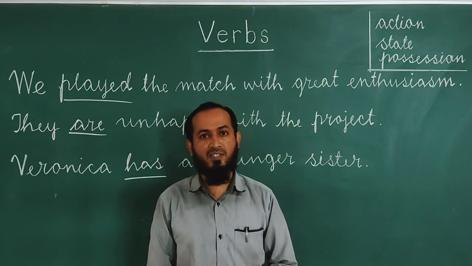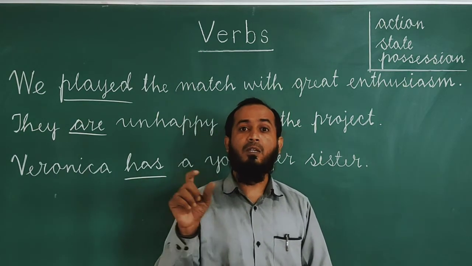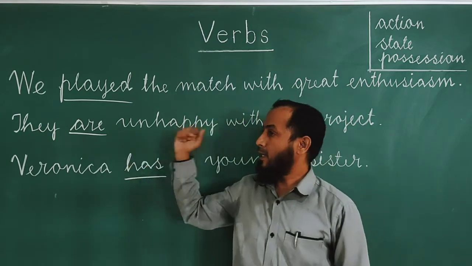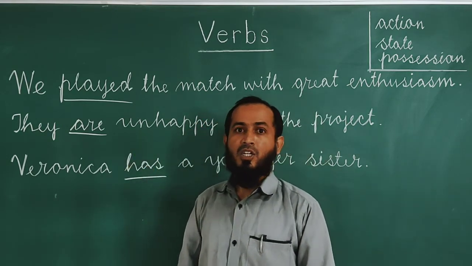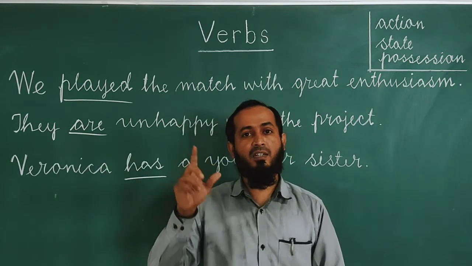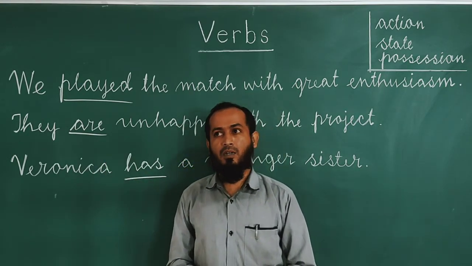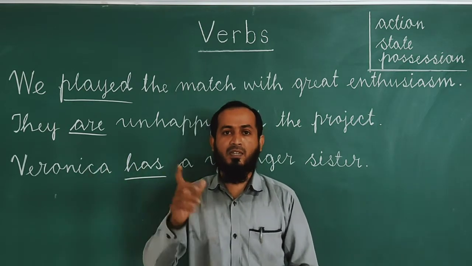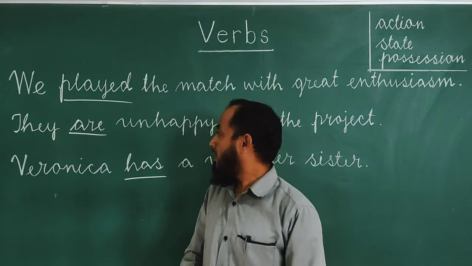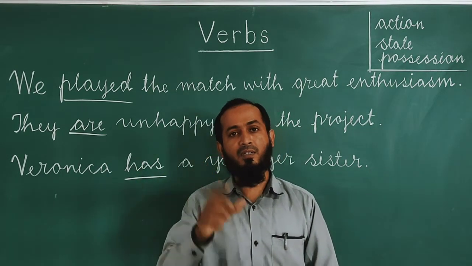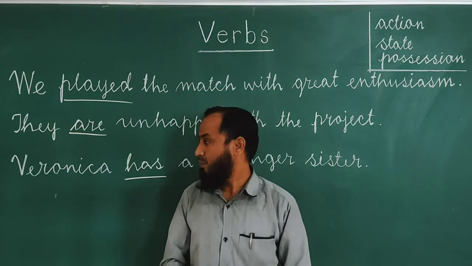In these sentences, the verb is will be played. Okay. And are. She is a teacher. In this sentence, is a verb. He is a doctor. In this sentence also is a verb. I was a reporter. In this sentence, was is a verb, etc.